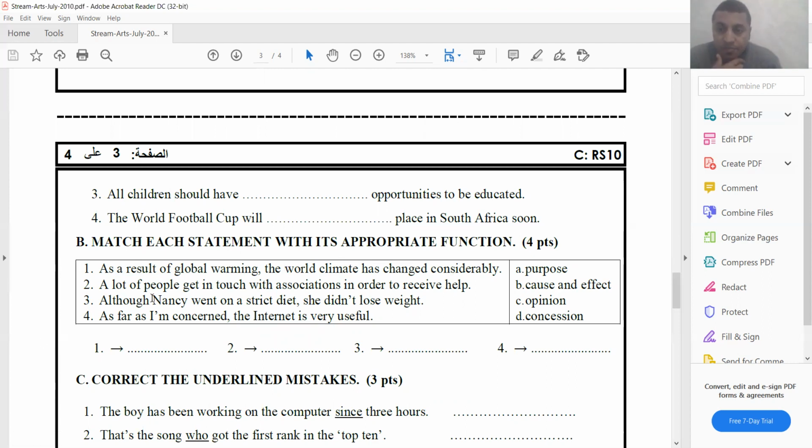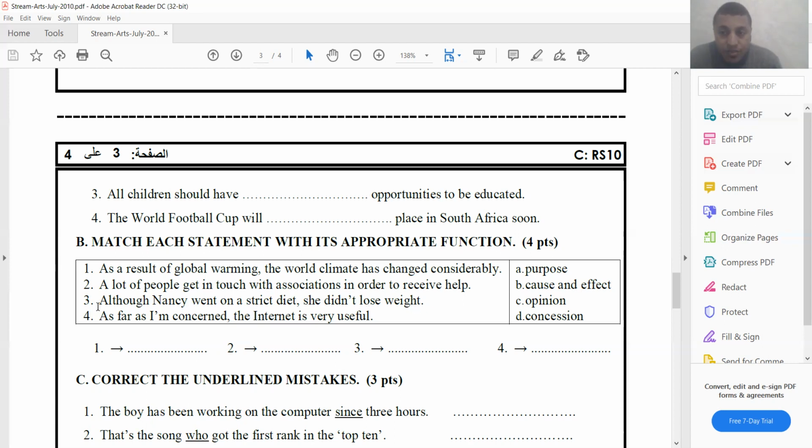Number 2, a lot of people get in touch with associations in order to receive help. Okay, so you need to pay attention to this phrase. In order to. In order to expresses, of course, purpose. So statement number 2 expresses purpose. So it's A.